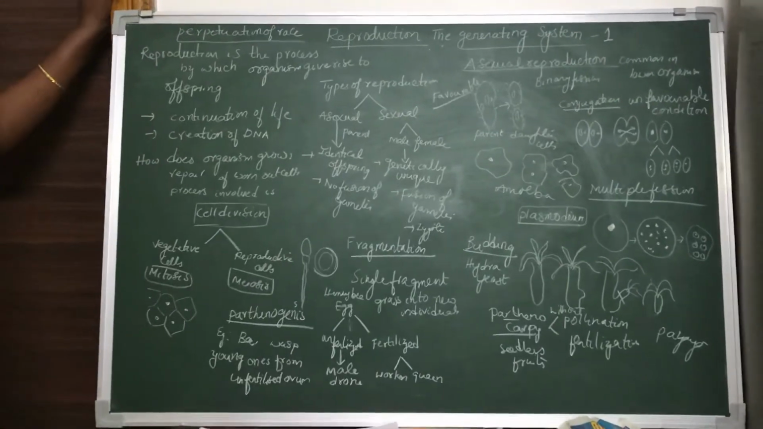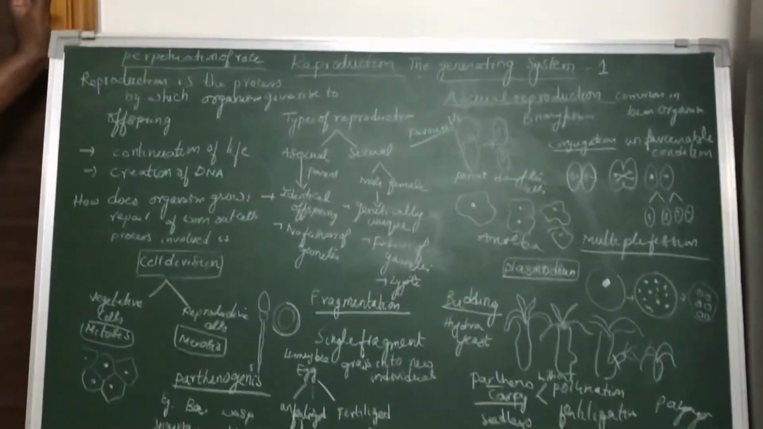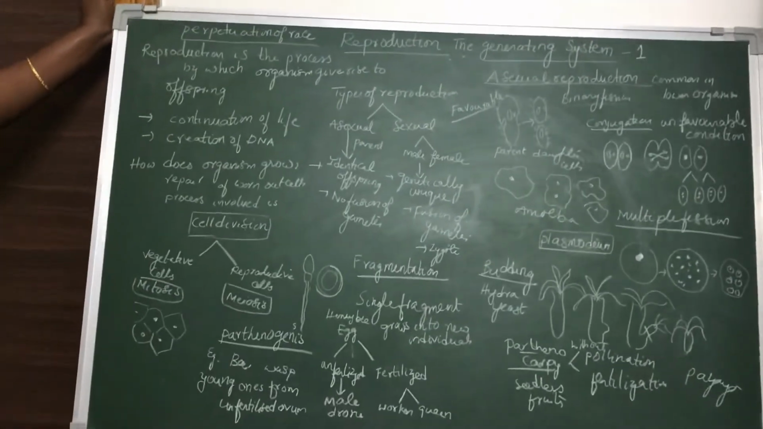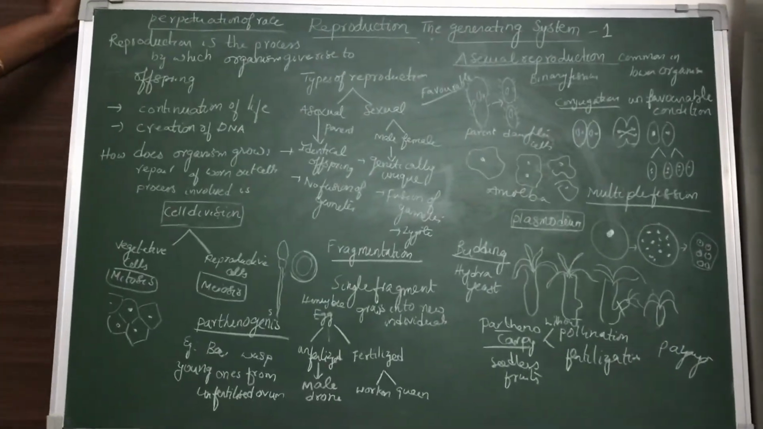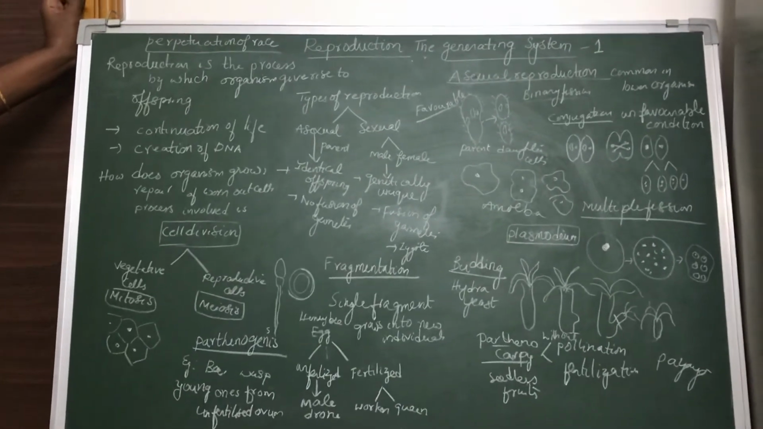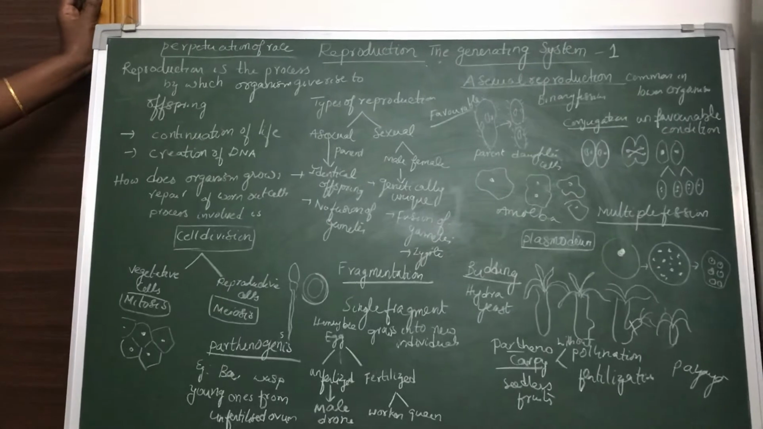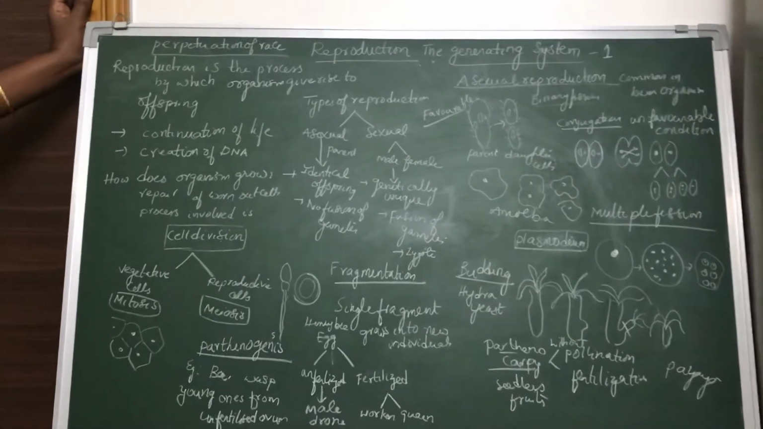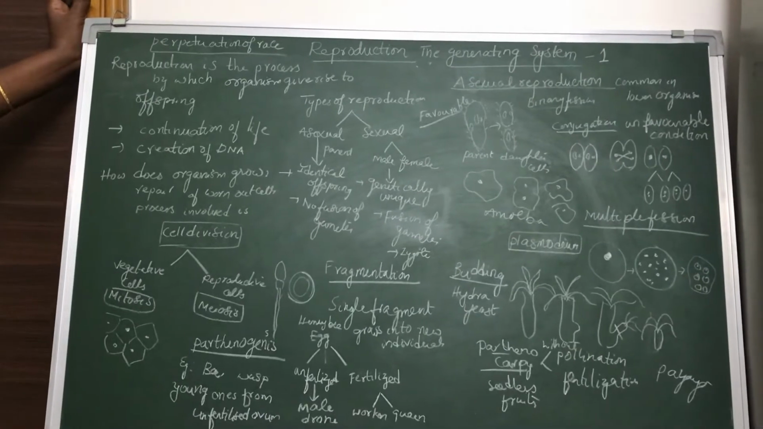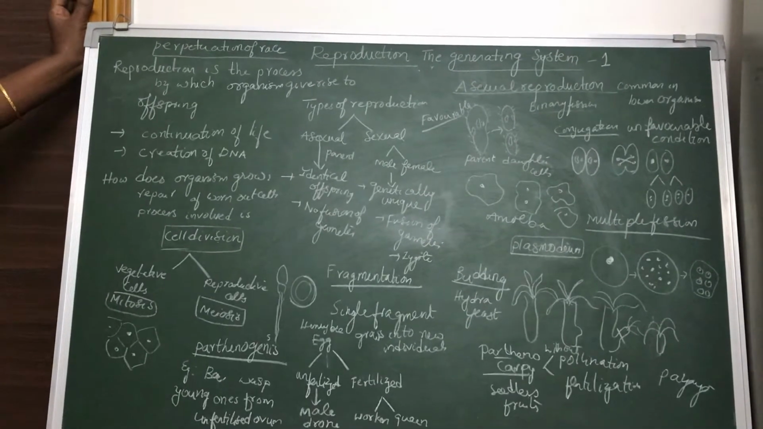A new topic: reproduction. In previous chapters we discussed that human beings and all living organisms exhibit certain behavior, certain life processes like respiration, nutrition, excretion, circulation. All these life processes help for the survival of the organism on this earth. Apart from this, there is another type of life process called reproduction.